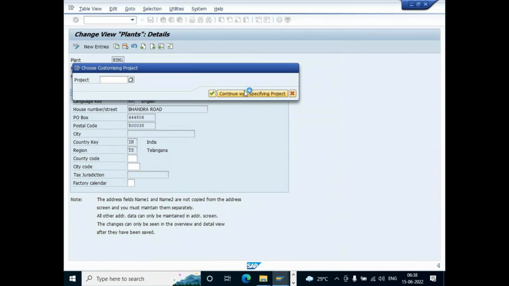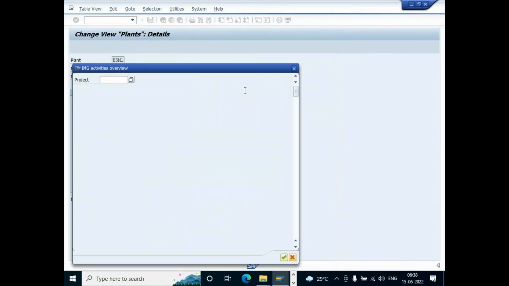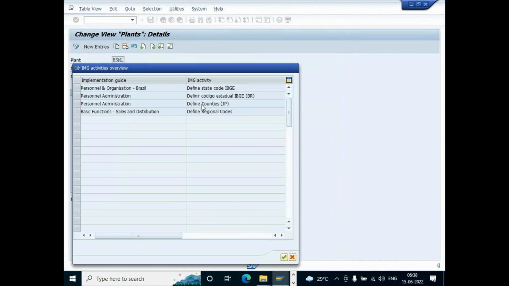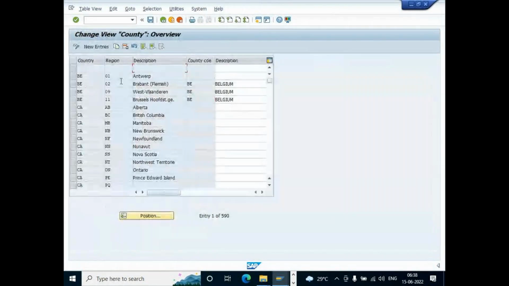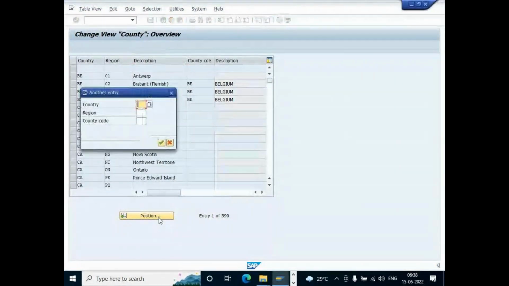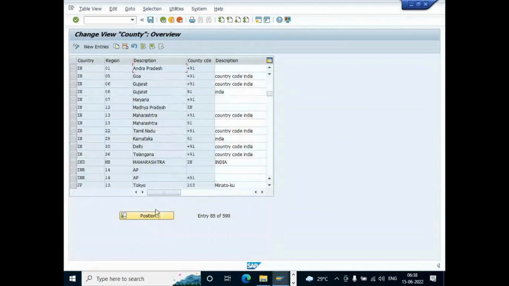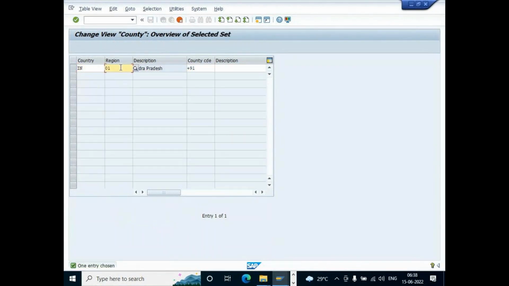So you need to maintain it for the combination of the country and region. Maintain here. Region is TS, right? Yes, region is TS.